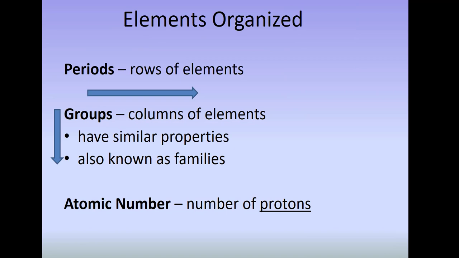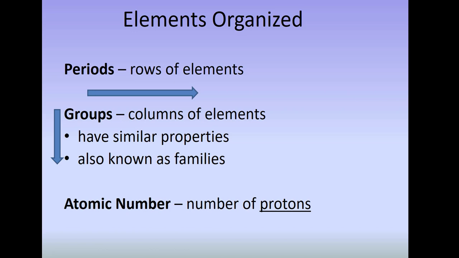So our modern periodic table has elements organized in periods and groups or families. A period is a row of elements, and if you look at your periodic table, there are 7 rows. And then there are groups. These are columns of elements, and they are known to have similar properties. I will also refer to them as families. A group or a family is the same thing.